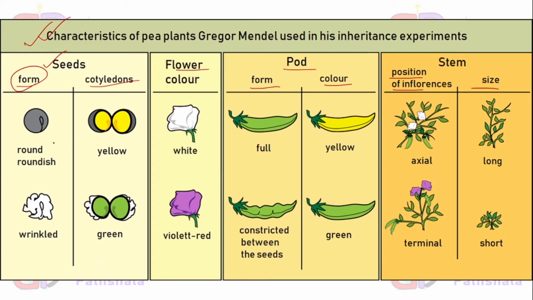Okay, seed form may be round or wrinkled. Cotyledon color may be either yellow or green. Flower color might be white or purple. Pod shape may be full or wrinkled. Pod color might be yellow or green. Inflorescence may be either axial or terminal, and size of the stem either long or short. Okay, so these are the 7 pairs of different characteristics which Gregor Johann Mendel selected for his experiment.